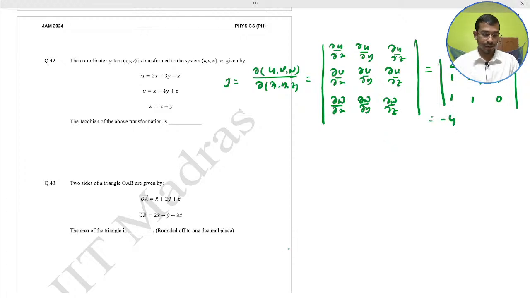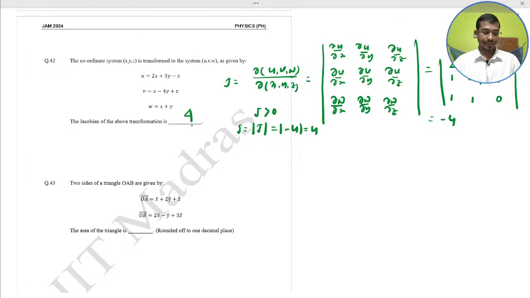Okay, minus 4. And the Jacobian of the transformation should be positive. So mod, the Jacobian should be the modulus value. So the mod of minus 4 would be 4. 4 would be the correct answer. You just write the 4.